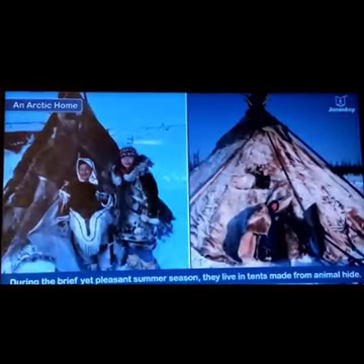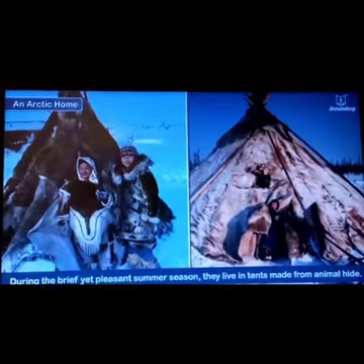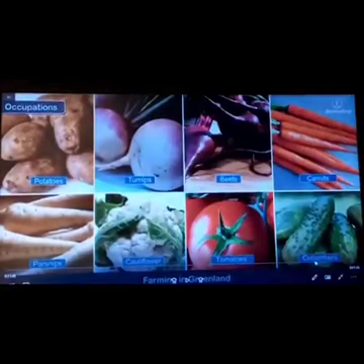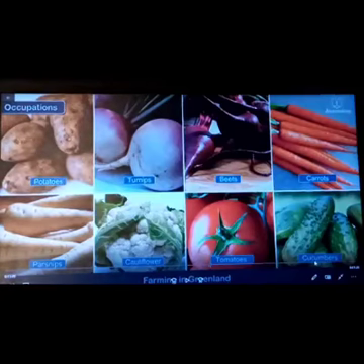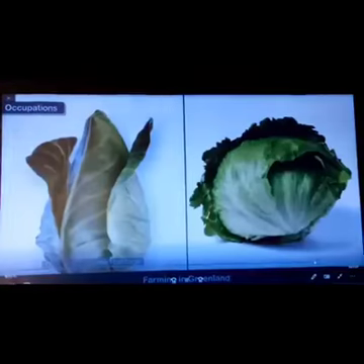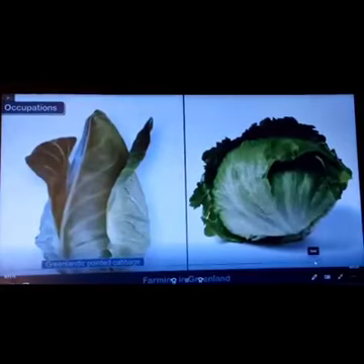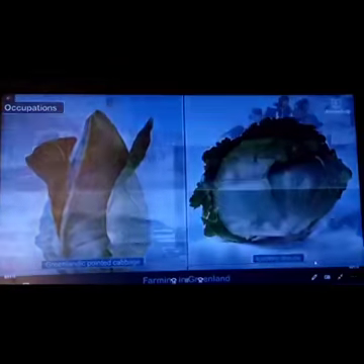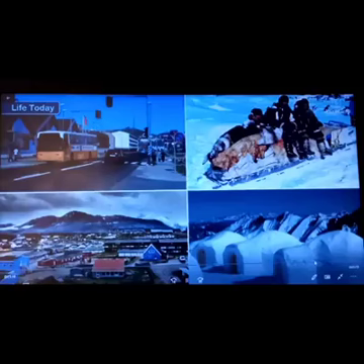During the brief yet pleasant summer season, they live in tents made from animal skin. During the harvesting season, in summer, they grow potatoes, turnips, beets, carrots, and cauliflower, vegetables which grow in the autumn season. Look at the cabbage. This is their profession, you can name it.